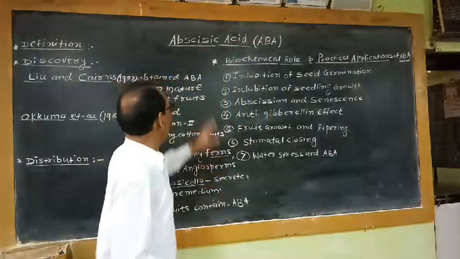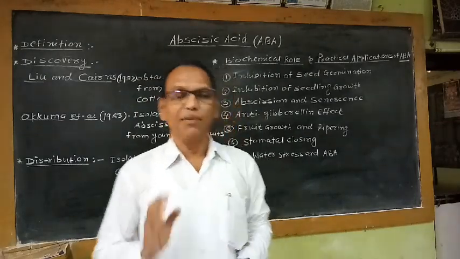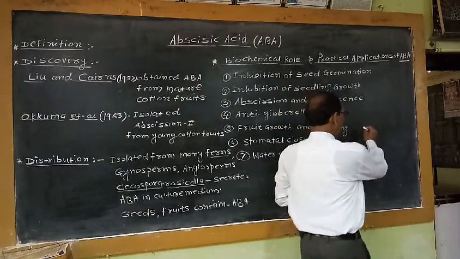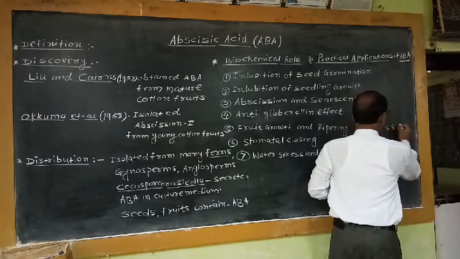The name abscisic acid is given to this naturally occurring inhibitory substance because of its role in the phenomenon of abscission.